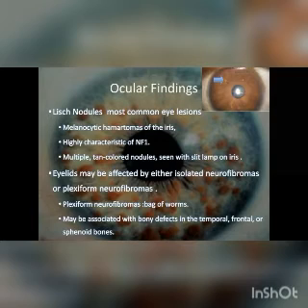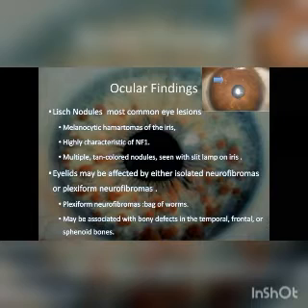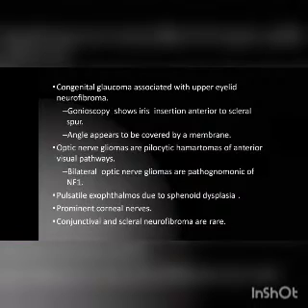Coming to the ocular findings, Lisch nodules are the most common type. These are melanocytic hamartomas. Another finding is that the eyelids may have either isolated neurofibromas or plexiform neurofibromas. They give the feeling of a bag of worms, and there will be associated bony defects in the temporal, frontal, or sphenoid bones. This is an isolated neurofibroma, and the other picture shows the plexiform neurofibroma.